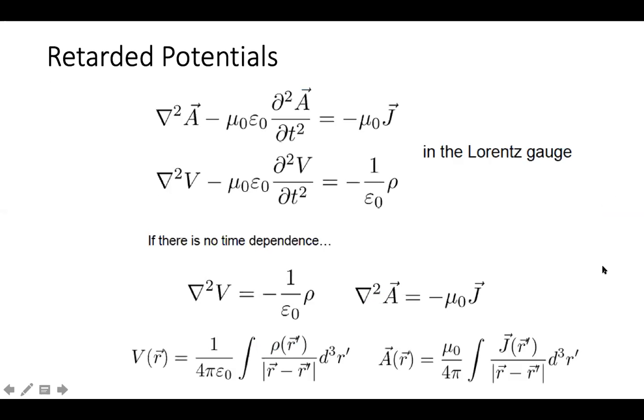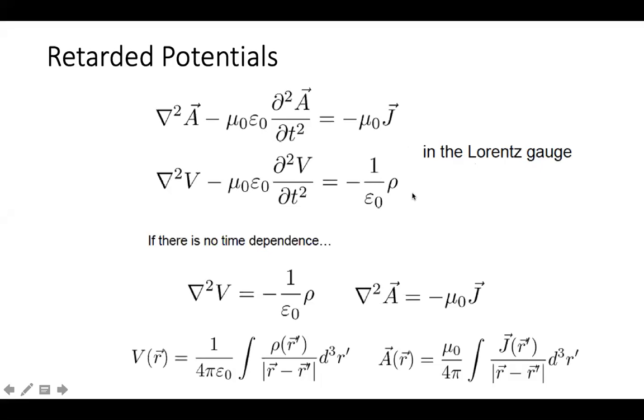Okay, now we'll see what those potentials are. Please look at this. These are our famous equations which we derived in the first unit. It is like del square A. So A is our potential, V is also our potential. With respect to that, we have two equations in the Lorentz gauge. So these are the potentials obtained by applying the Lorentz gauge.